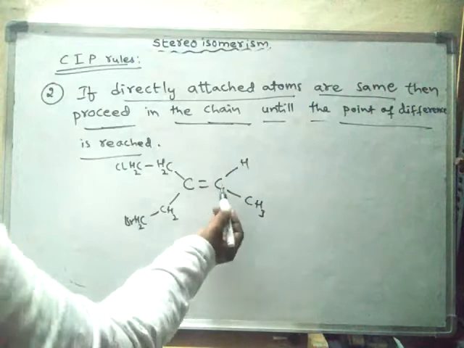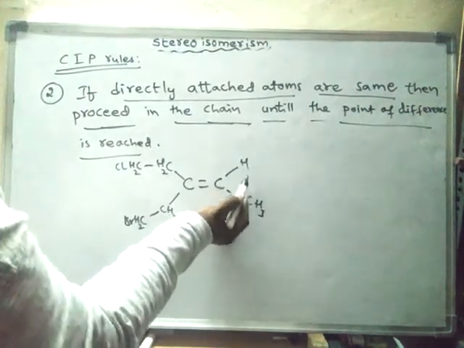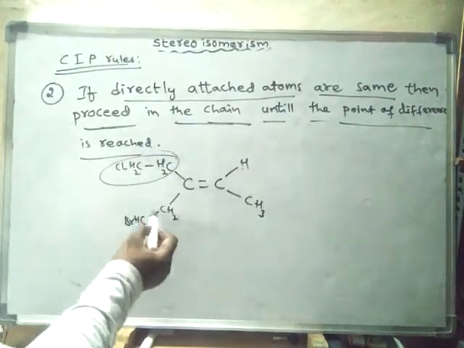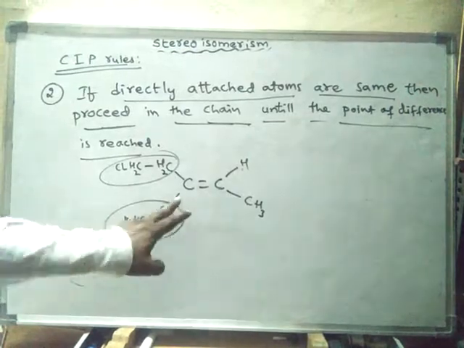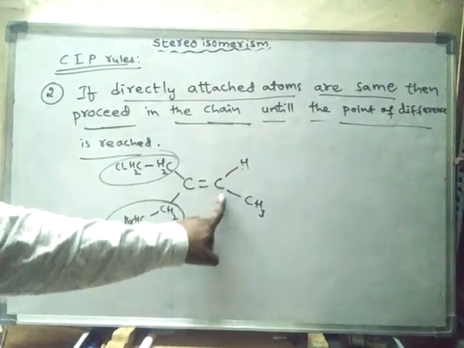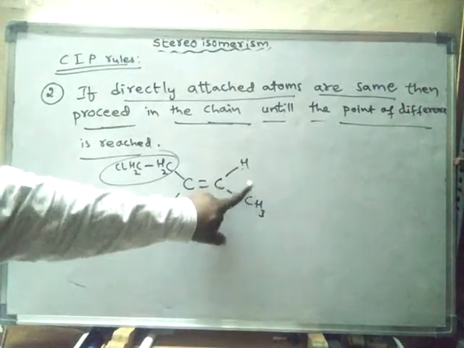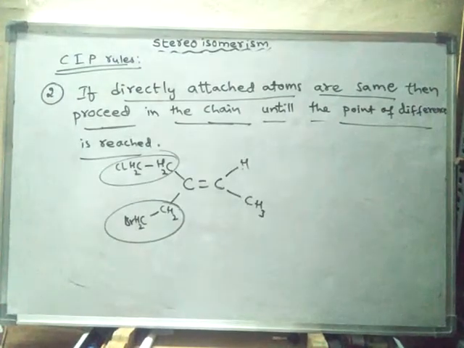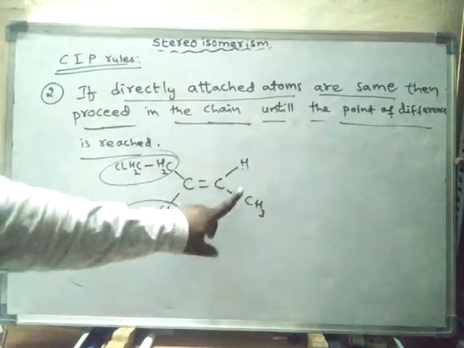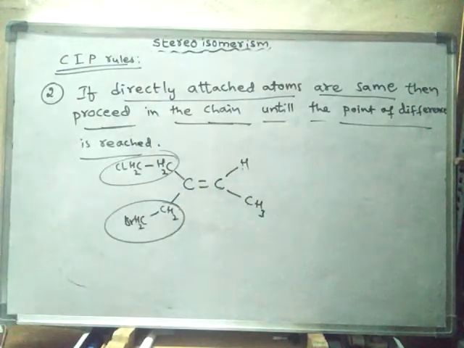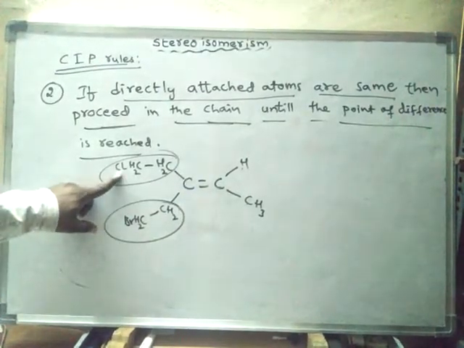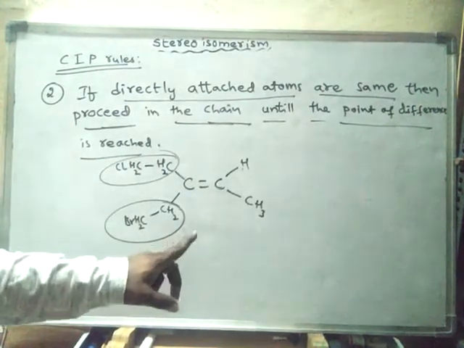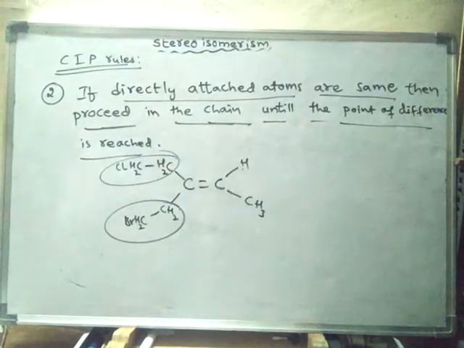How? Because this carbon has two different atoms or groups attached to it, and even this one also has two different groups. When doubly bonded carbon atoms are each attached to two different atoms or groups, both should have different atoms or groups attached to them. Here bromine is present, here chlorine is present. Hence this group is different from this group. That is why this compound will show geometrical isomerism.